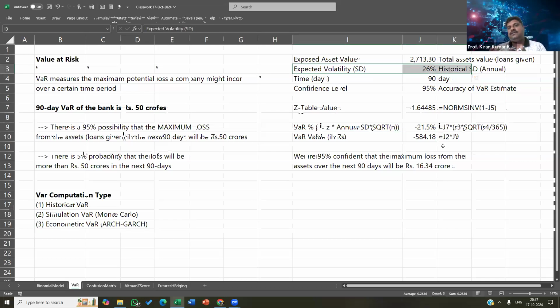VaR as a concept can be applied if you're a bank or a financial institution, where you can predict the maximum defaults. If you're running a portfolio, you can determine the maximum it will fall. And on the other side, you can determine how much a stock price might fall. All right, so that is basically the concept of VaR.